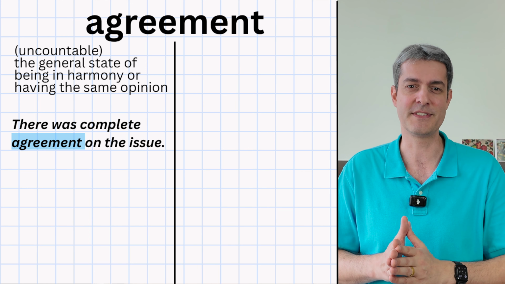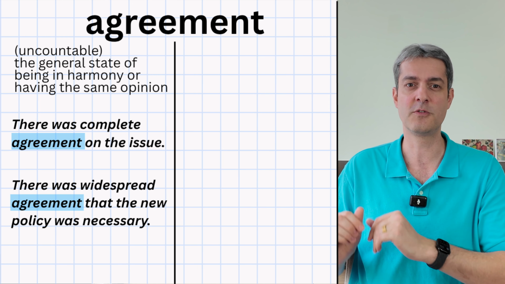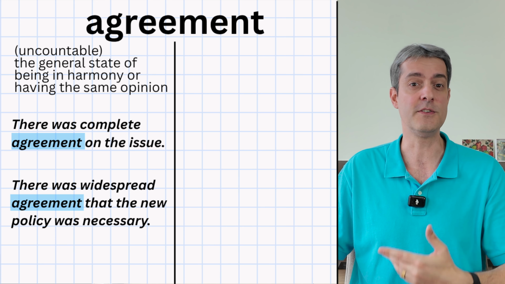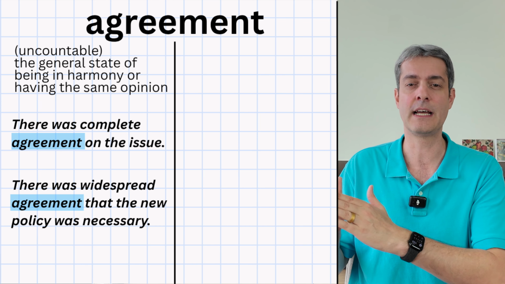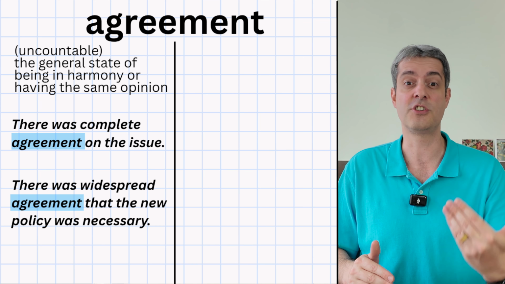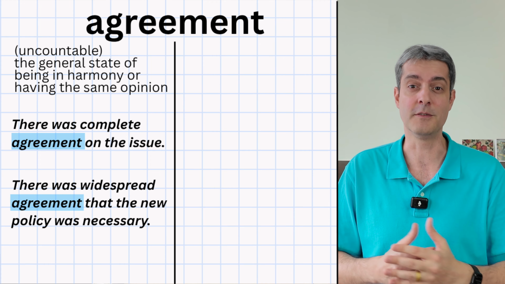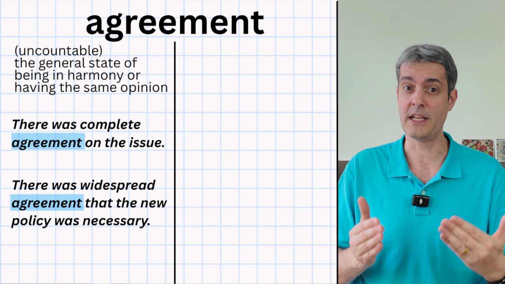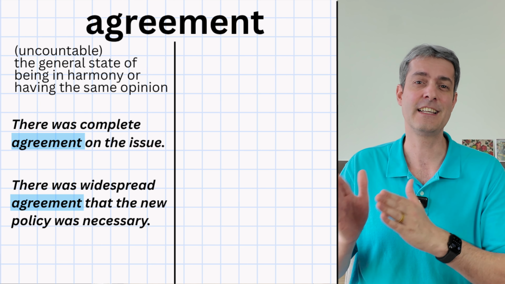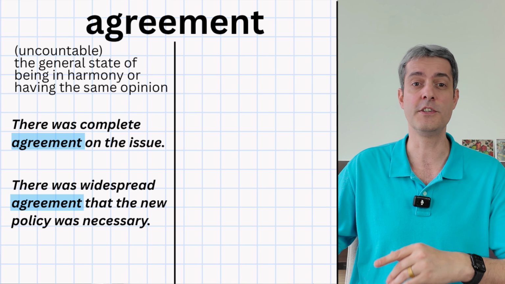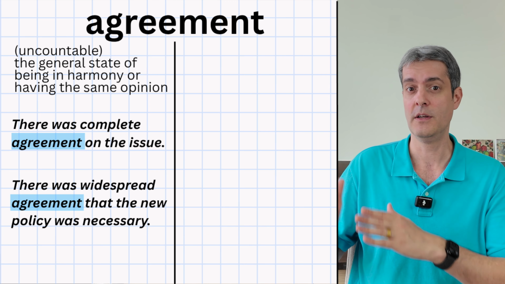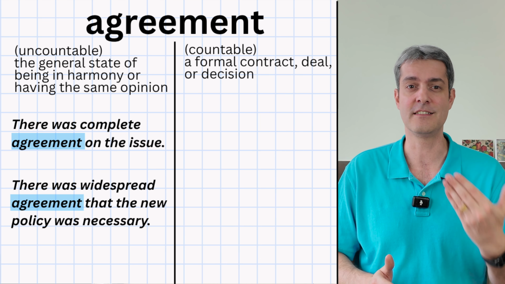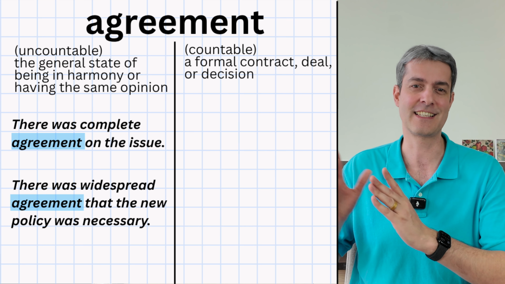Our second example says, there was widespread agreement that the new policy was necessary. In this one, we use agreement as an uncountable noun because it refers to a general shared opinion among people. So in these two sentences, we're talking about a shared opinion or general harmony, not individual documents. So we're using the uncountable form. When agreement is used to talk about a formal contract, deal, or decision, then it's countable.